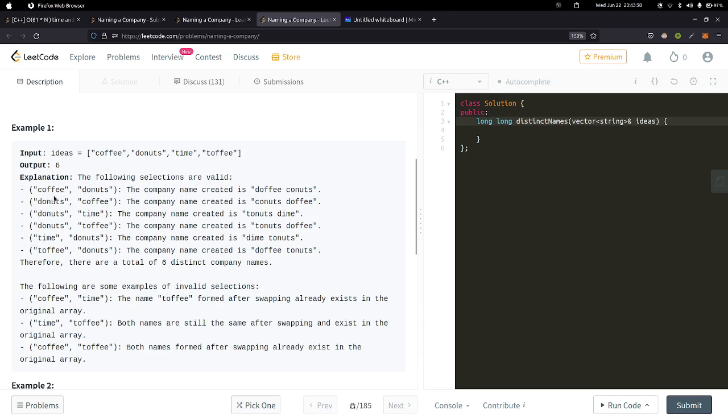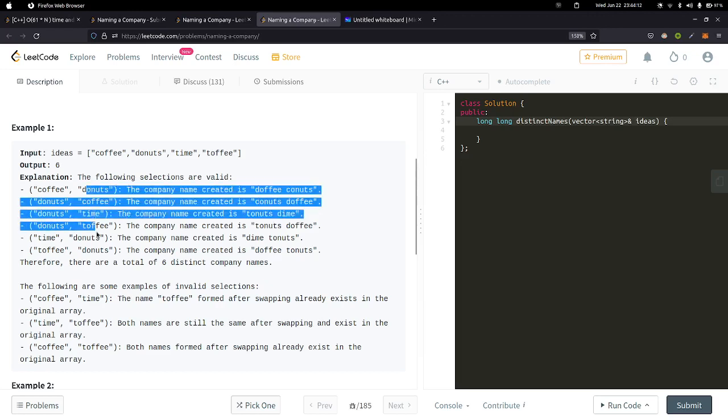Then if coffee comma donuts is a valid pair, then donuts comma coffee is also a valid pair, right? So if a comma aj is a valid pair, aj comma a is also a valid pair. So everything occurs in a double. So that's the thing. Similarly, if a comma aj is not valid, then aj comma a will also not be valid, right? And we need to return all the possible valid strings.